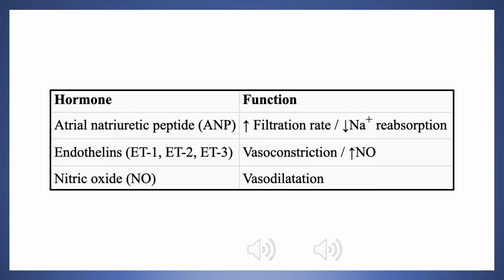Now let's move on to the endothelins. Endothelin 1, 2 and 3 are the main ones which you find in humans. These are peptides which are produced by endothelial cells of all blood vessels across the cardiovascular system. Their function is vasoconstriction. They achieve this by binding to endothelin receptors found on smooth muscle cells of mainly arterioles. When they bind to these receptors, there is contraction of the smooth muscle cell and therefore arteriolar vasoconstriction.